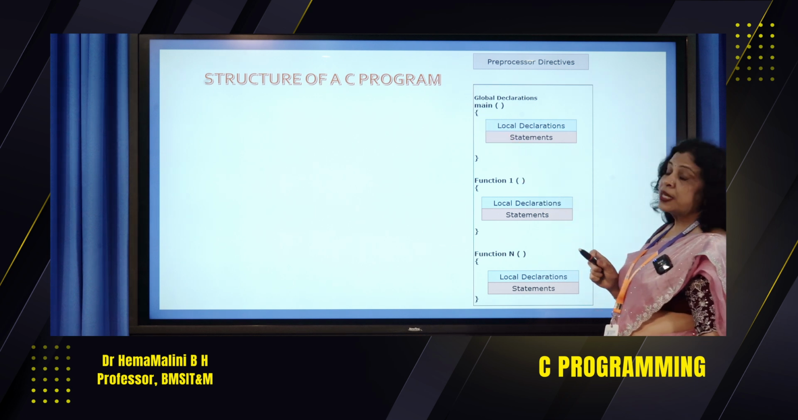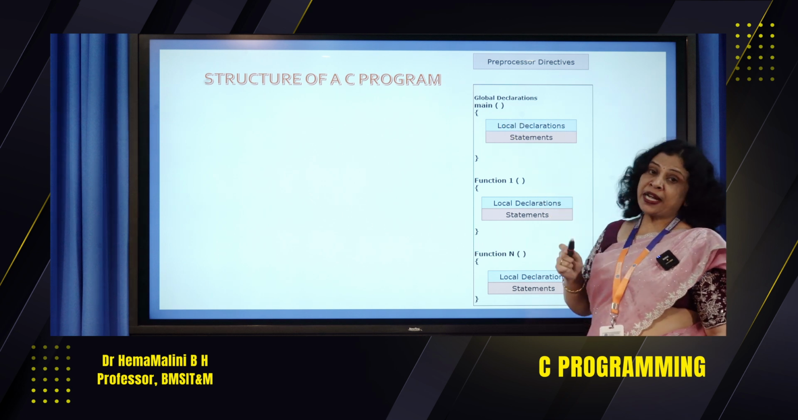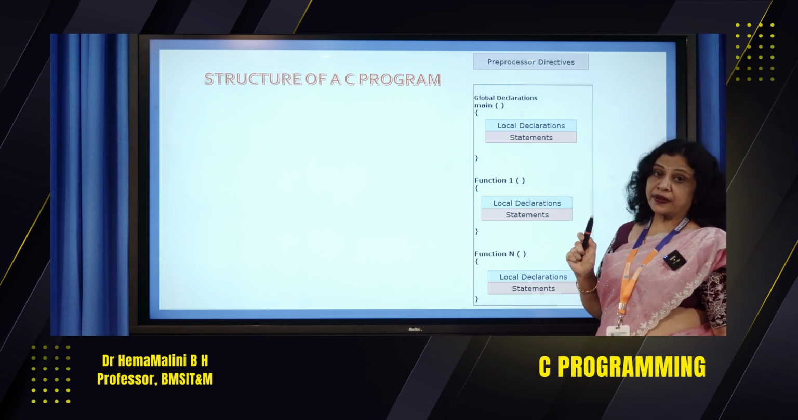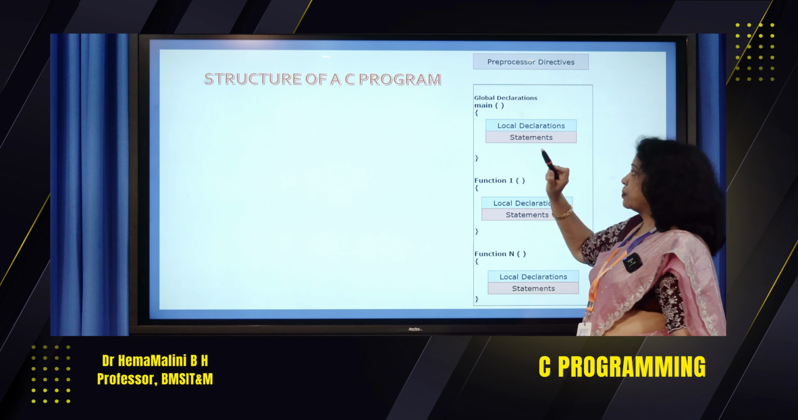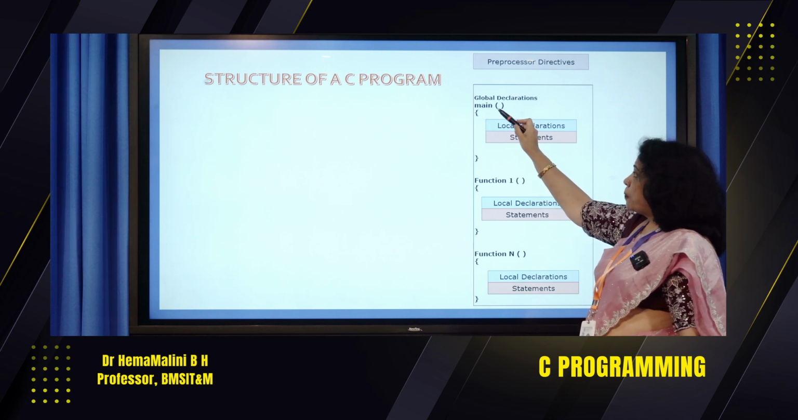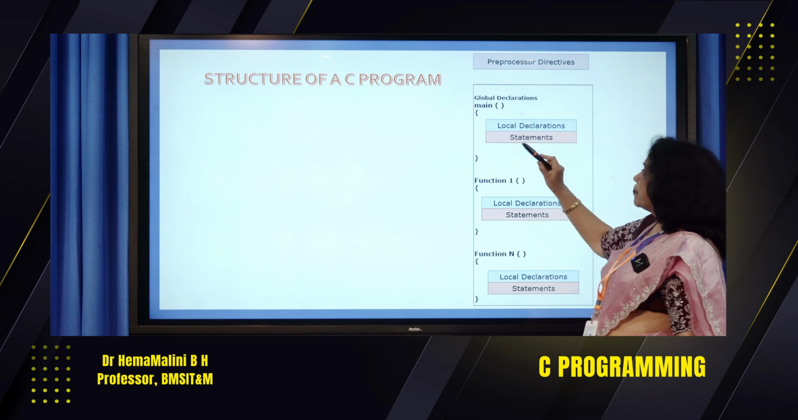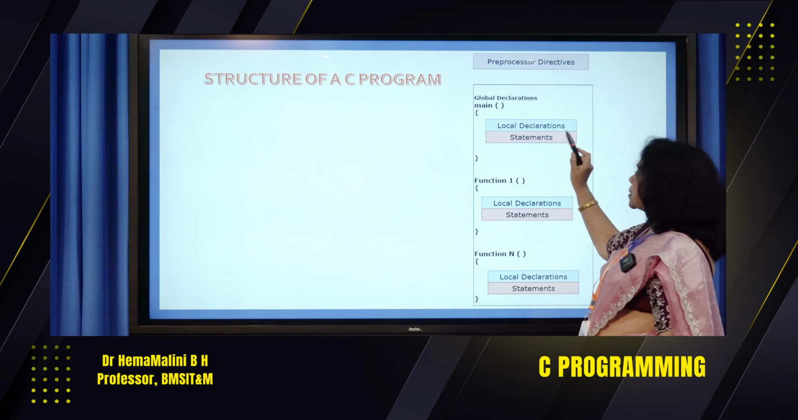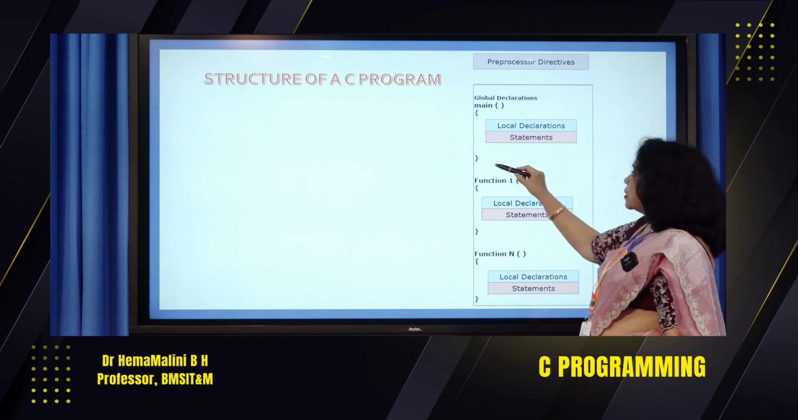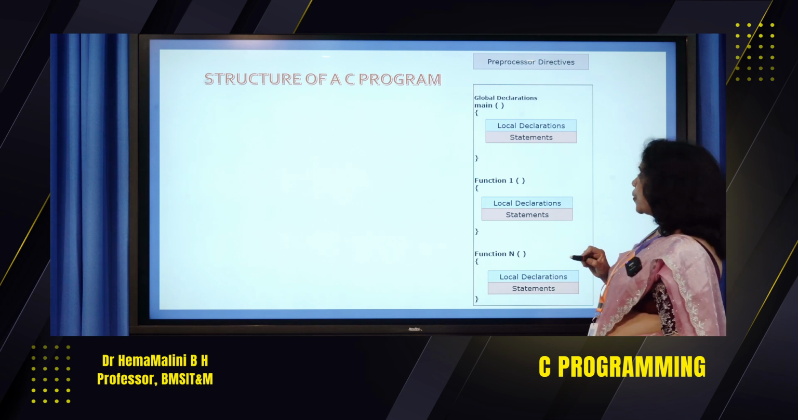For main, the return type is optional. If you say main, by default it is going to take int, that is integer. There is an open parenthesis, an open brace, and a closed brace. So, main, open parenthesis, closed parenthesis, open brace, closed brace. Within this we have the local declarations, then come the statements. So, this is the structure of a C program.